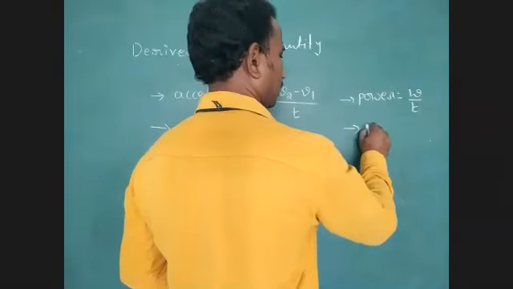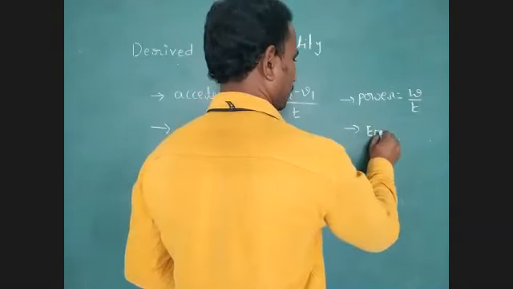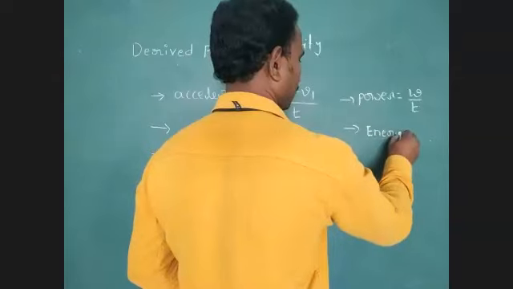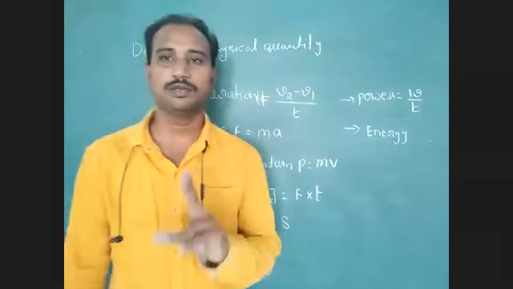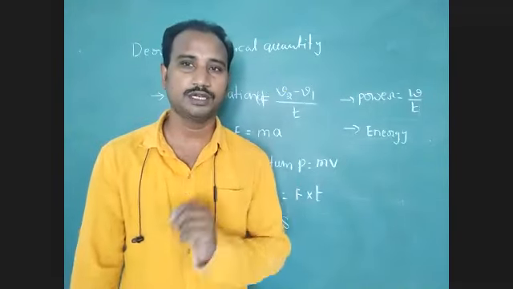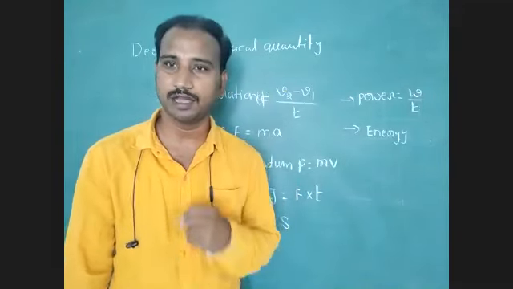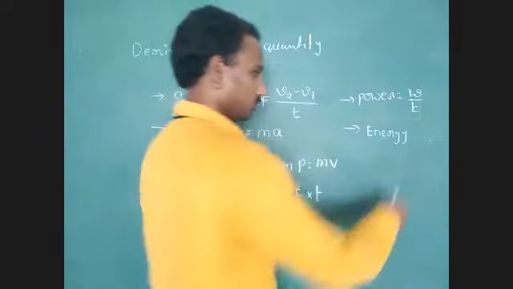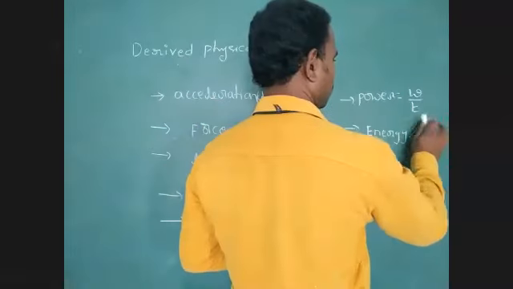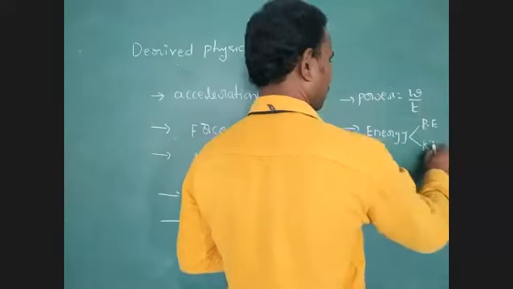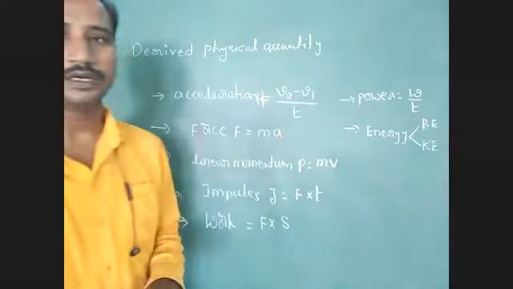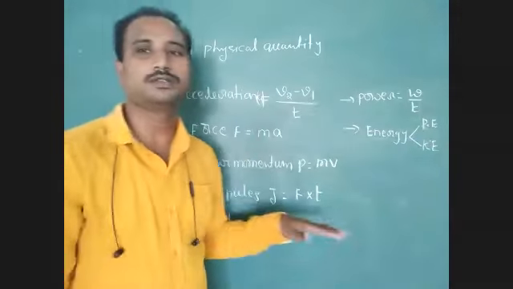There are two types of energy. In mechanics, generally we consider two types: one is potential energy, another one is kinetic energy. Note down these formulas.